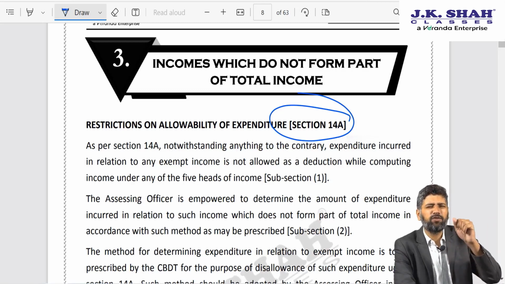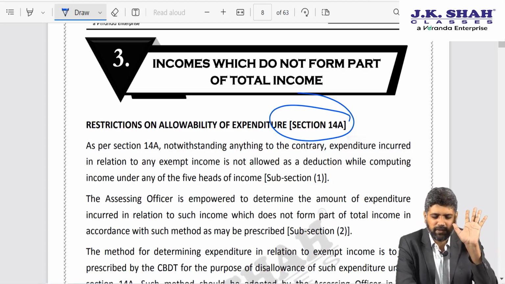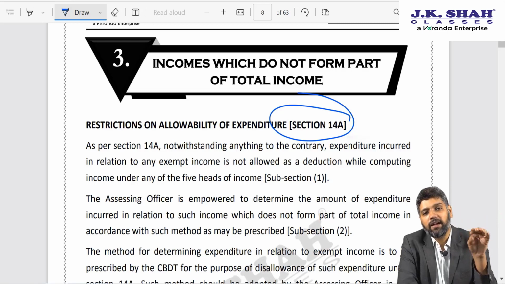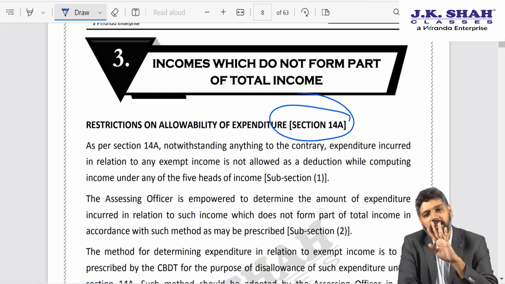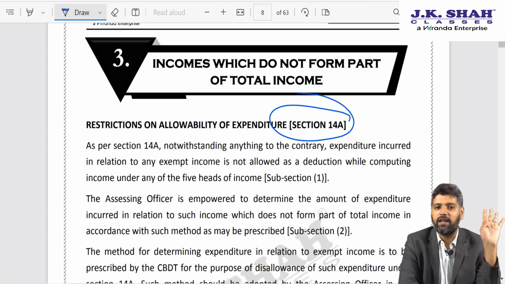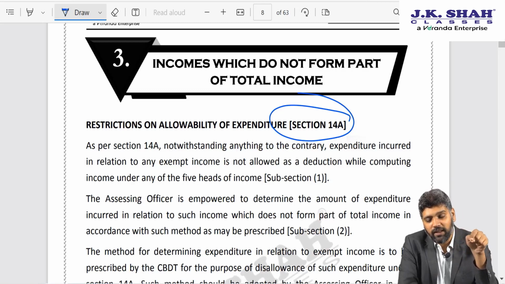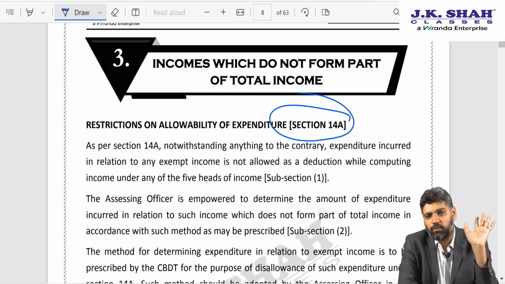The manner in which they used to calculate that dividend distribution tax, the effective rate used to come to 20%. So let us say 20%. So the government said when a company distributes dividend, the shareholder is not required to pay tax on that dividend. It is the company which is distributing the dividend, they shall pay a 20% dividend distribution tax, DDT. So in the hands of the shareholder, dividend is exempt from tax.